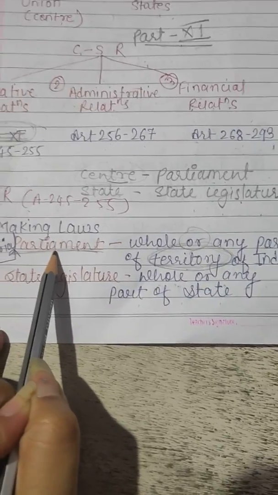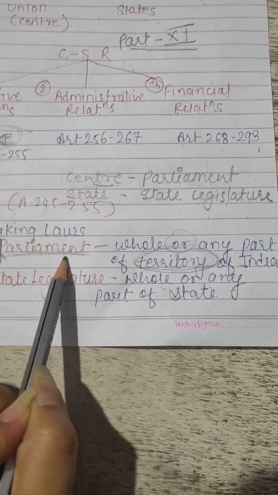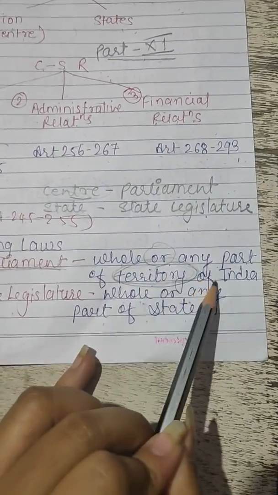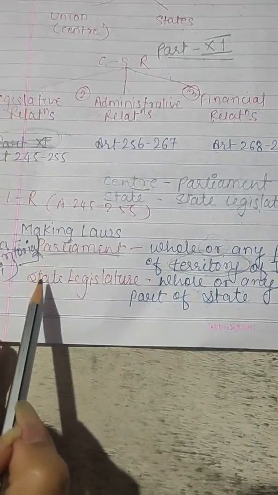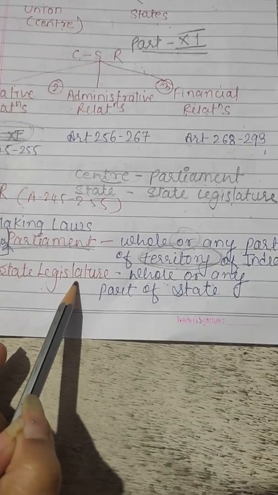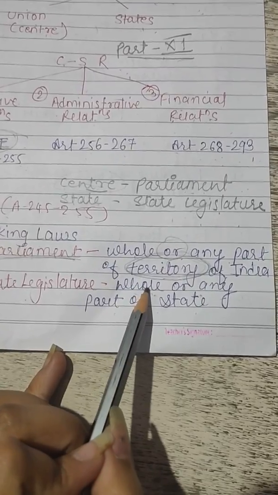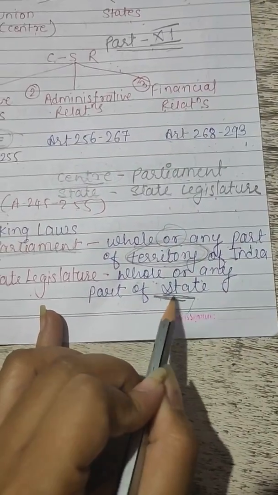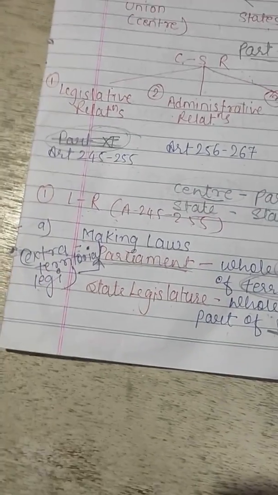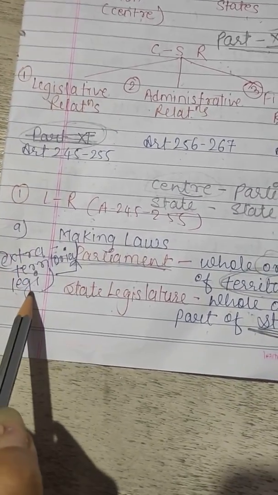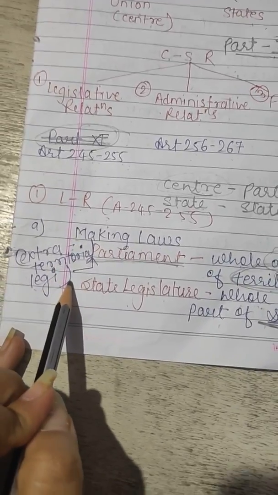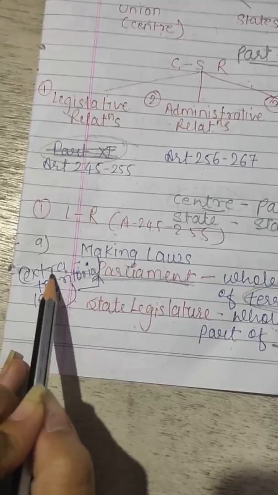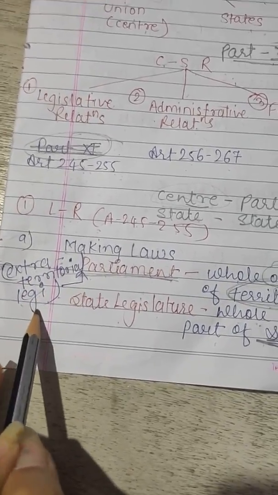Parliament has the authority to make laws for the whole or any part of the territory of India. And the state legislature has the power to make laws for the whole or any part of the state. There is one concept of extraterritorial legislation, and this power belongs to Parliament. Parliament has the power to make extraterritorial legislation.